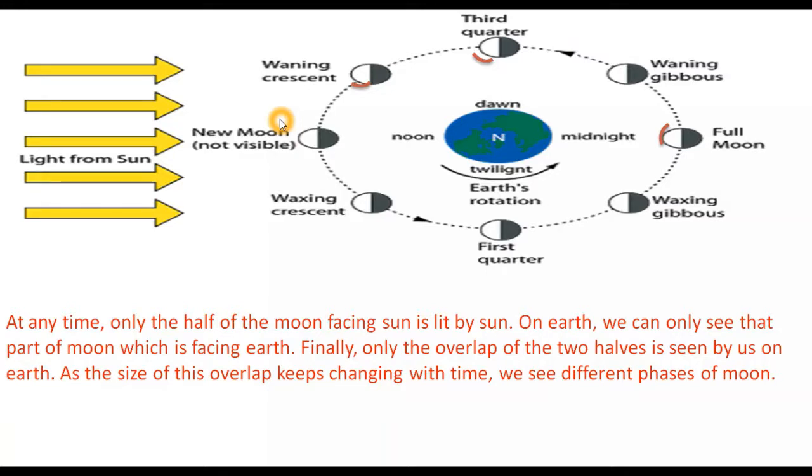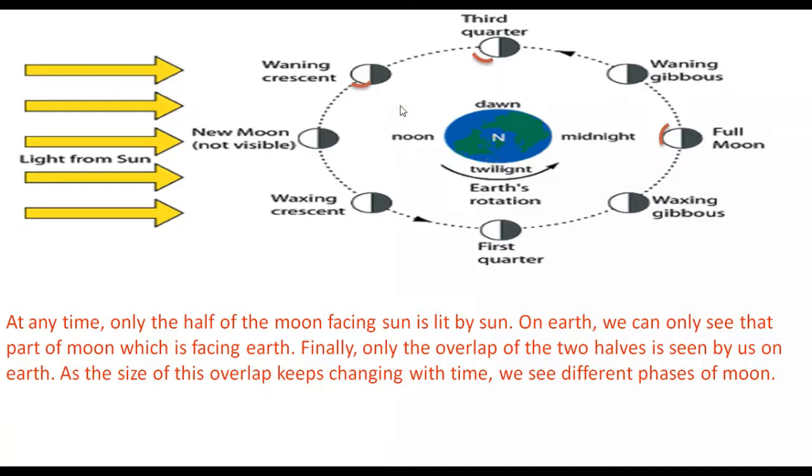We can see only that part of the sunlit surface of the moon which is towards us, right? So depending upon the relative position of the sun, moon, and the earth, we see different portions of the sunlit surface of the moon from earth.